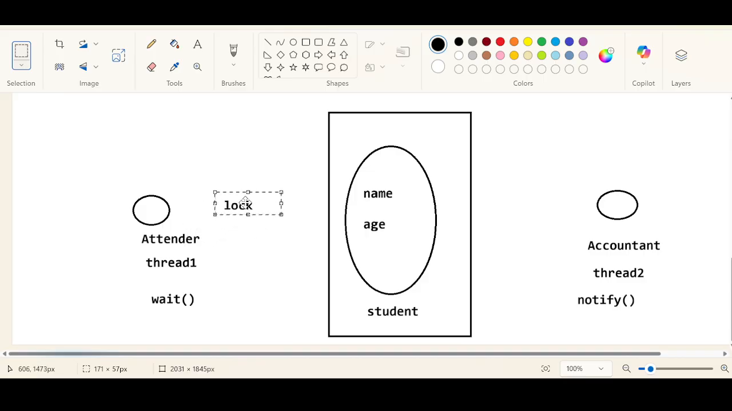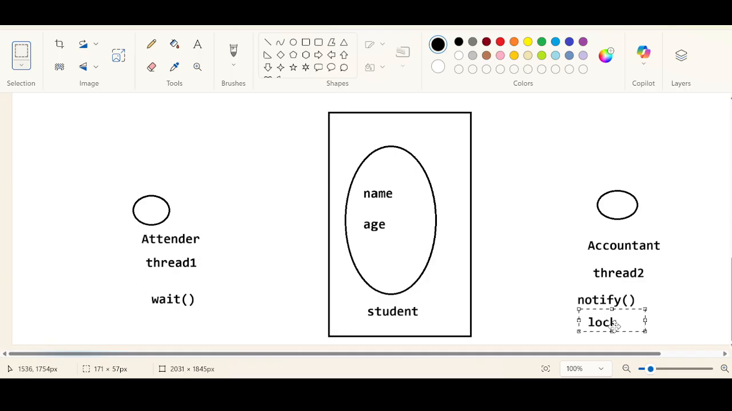Hello? Yes, sir. When the thread is encountering the wait method, it simply means that the lock will be released and it will be waiting until the notification is received. When the thread encounters the notify method, it means it has done its job. Its job is to give the notification to the waiting thread.